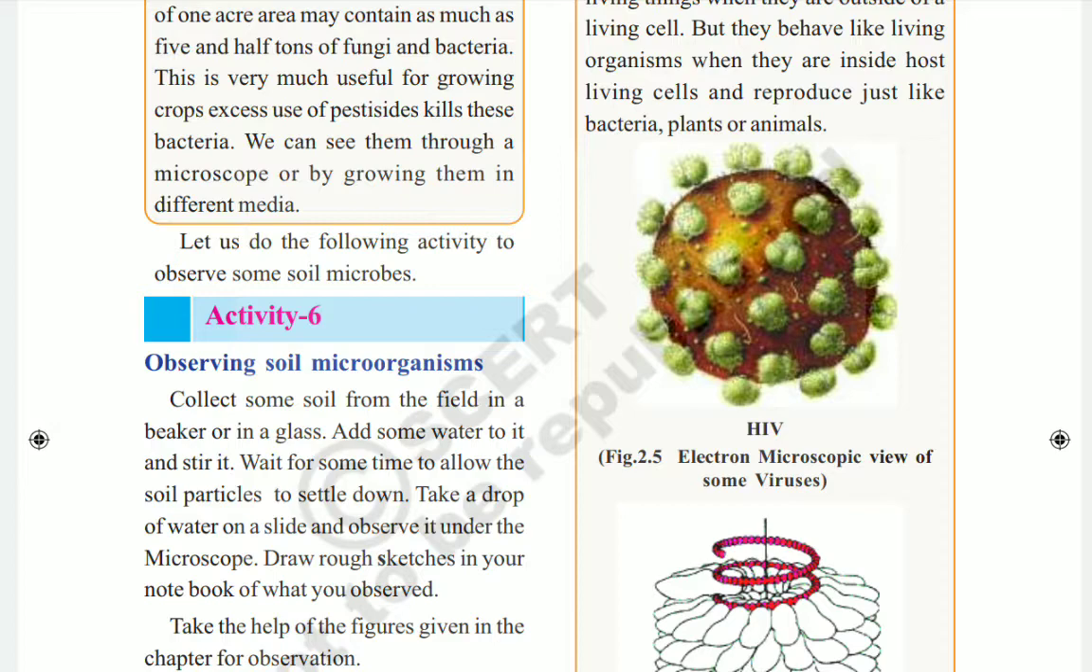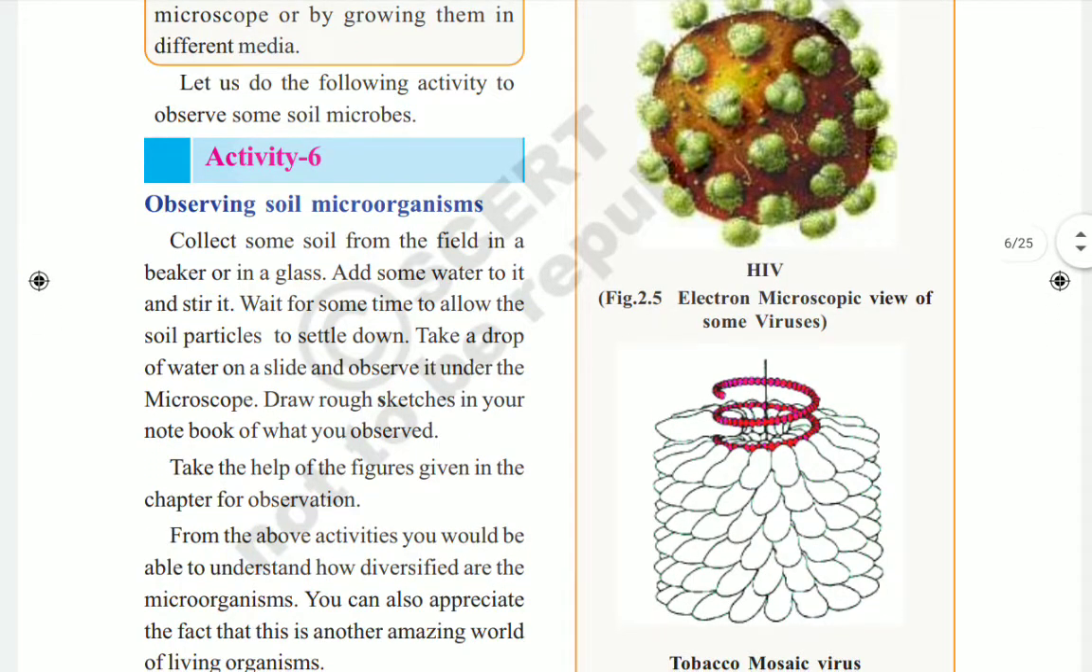Here you see how to observe the microorganisms in soil. They have given one activity, children. See this activity, all of you. Collect some soil from the field in a beaker or in a glass. From any field we can collect some soil and take it into the glass. Then we have to add some water and stir it, mix it.